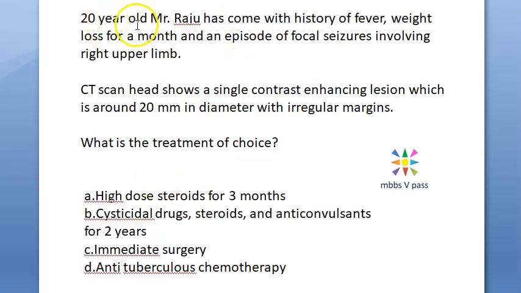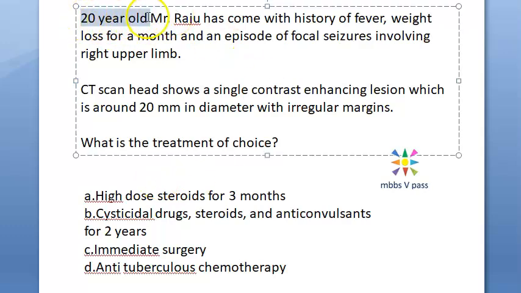Guys, look at this question here. Mr. Raju, he's only 20 years old. He has come with history of fever, weight loss for a month. So this is a giveaway for you. You already guessed. Fever and weight loss for a month. Episode of focal seizures involving the right upper limb.